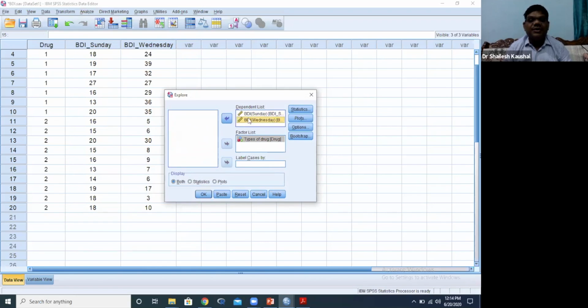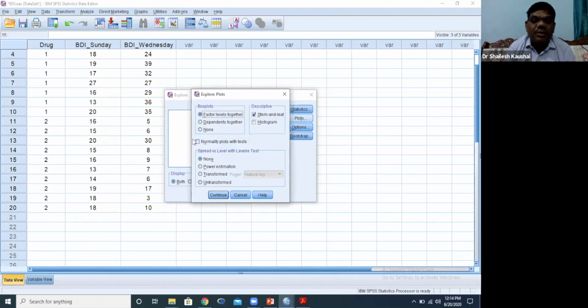These are continuous variables. So in the first step, we will check normality and homogeneity. Now come plots. For normality, we will take this normality plot with test. We don't need stem-and-leaf.